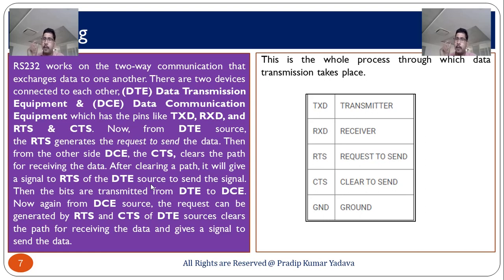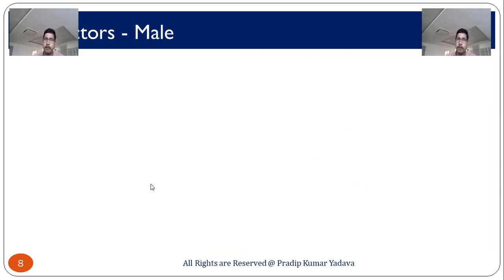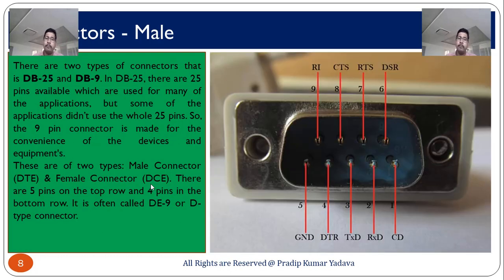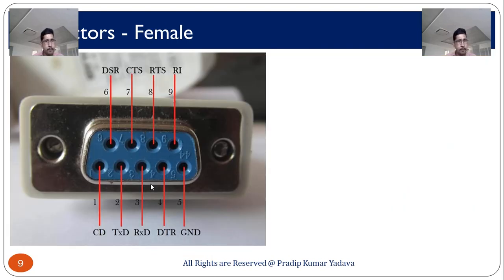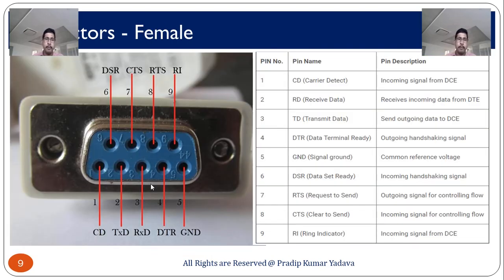In that case, your pen drive is an example of a peripheral device and the CPU is the microprocessor, and that slot is going to work as RS-232, because it supports two-way communication, meaning you can transfer data from the system to the pen drive as well as from the pen drive to the system. So, this is an example of the male connector. Here you can see the female connector, and these are some pins. By using this table you can understand how these pins are going to work.